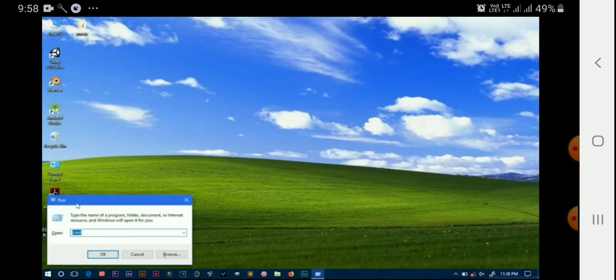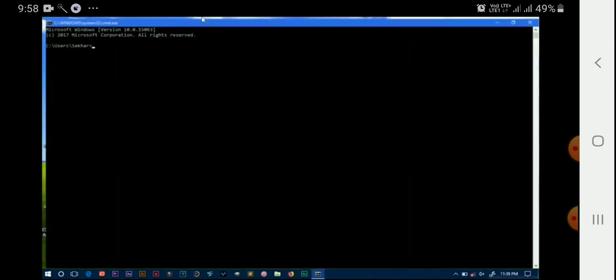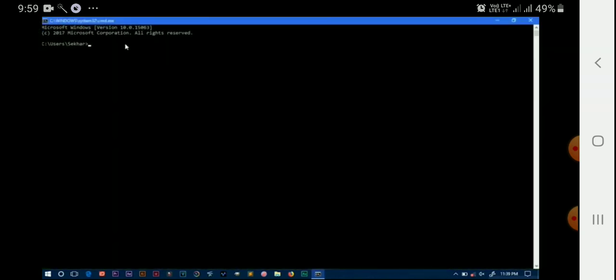Okay, next interface is command user interface, where you can enter the command prompt. You can get the command prompt screen here. So this is a command prompt. It allows the user to enter the commands at the command prompt. All the operations are performed here by typing the commands.